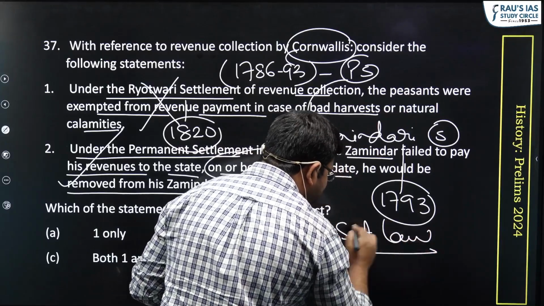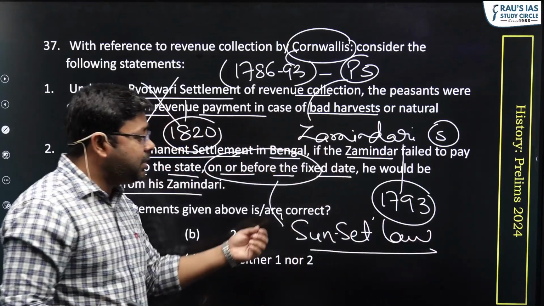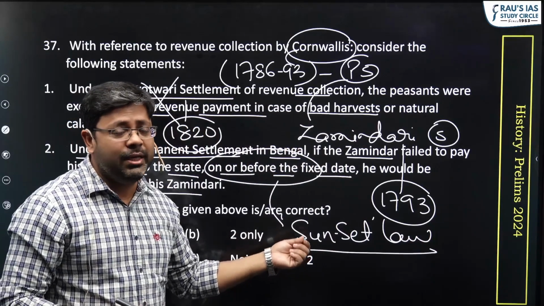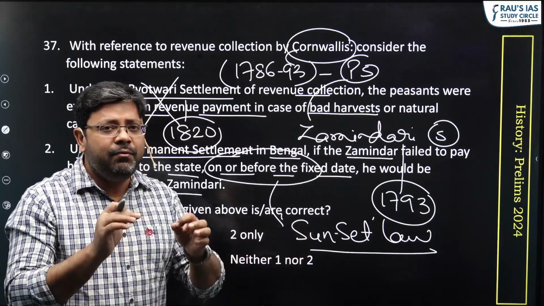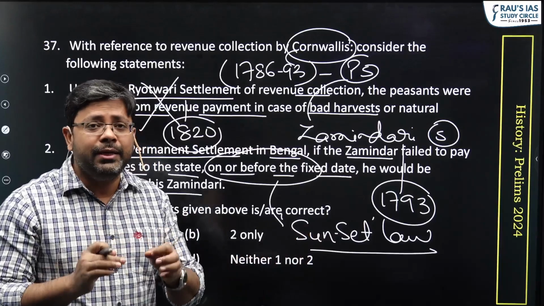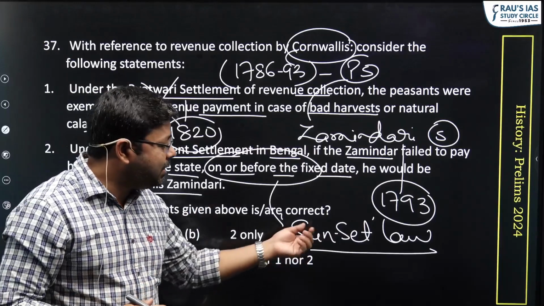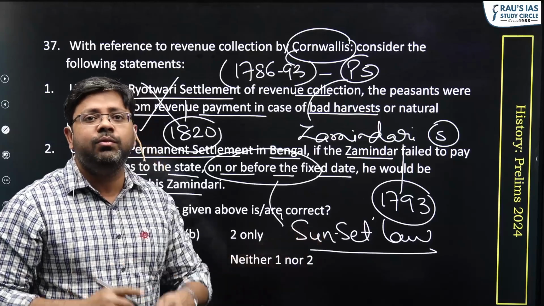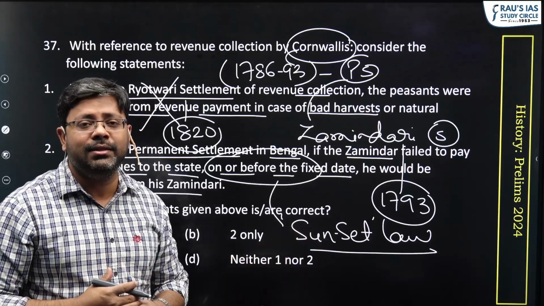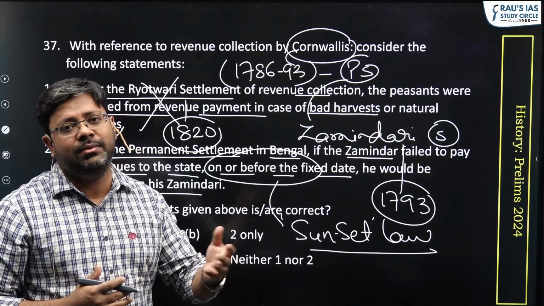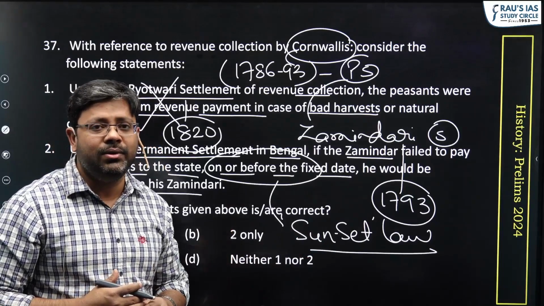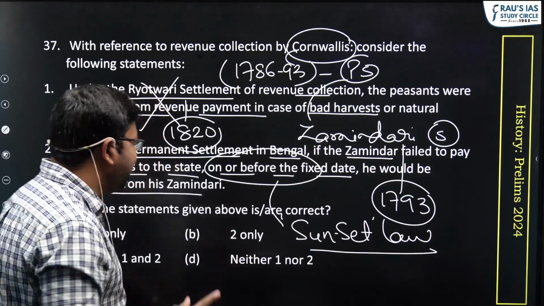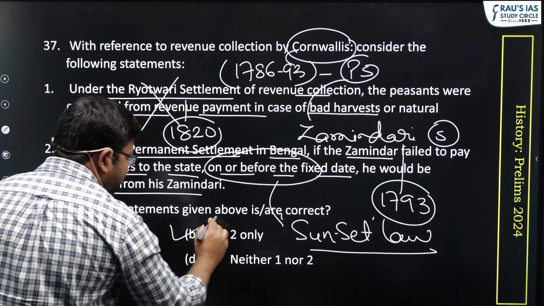Now, under this Sunset Law, the zamindars were compelled to pay the revenue in Bengal by a very fixed deadline. And if they failed to meet that fixed deadline, the sunset of the fixed day, they would be evicted from the zamindari and the zamindari would be sold to another zamindar. So the second statement is correct. And here the answer would be B, 2 only.